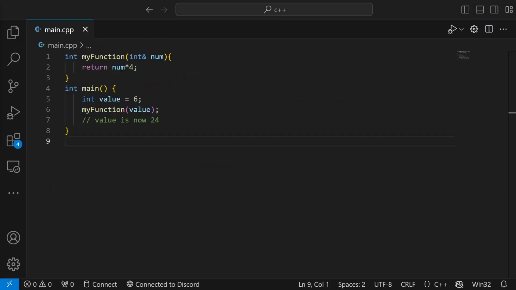If you want to change the value of a variable using a function, you can either use references, pointers, or you can return the function back into the variable.